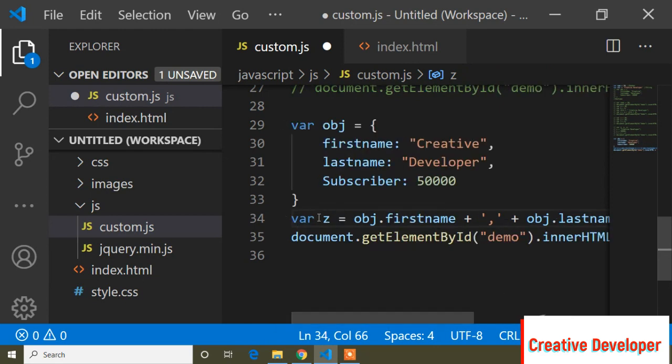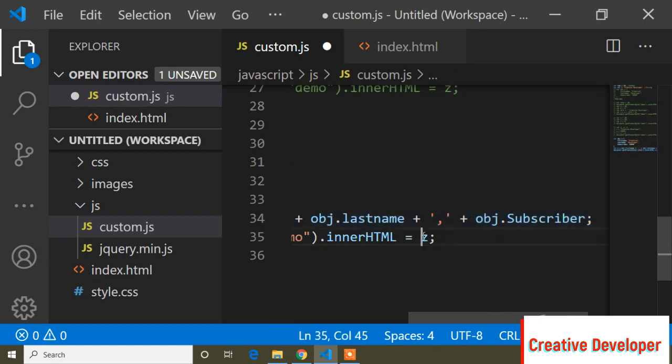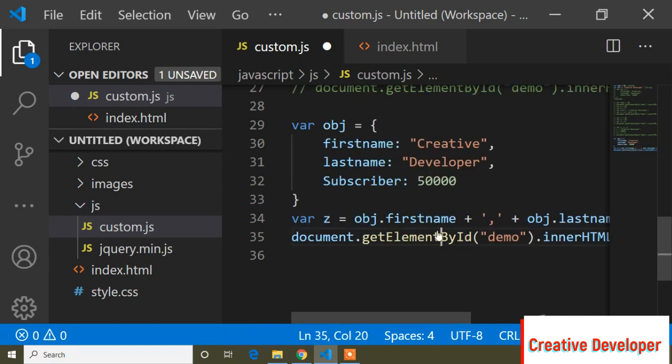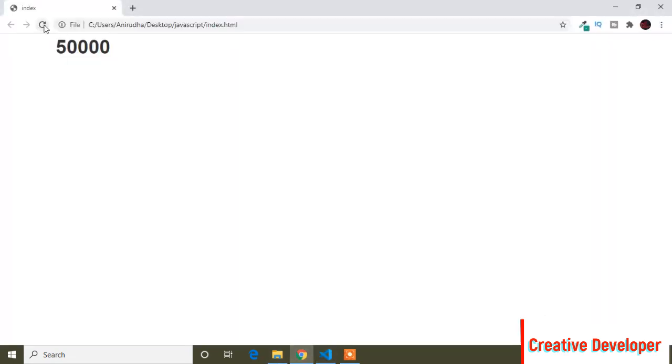So inside this jet variable I store all the object, and now I printed jet. So now save and let's see.